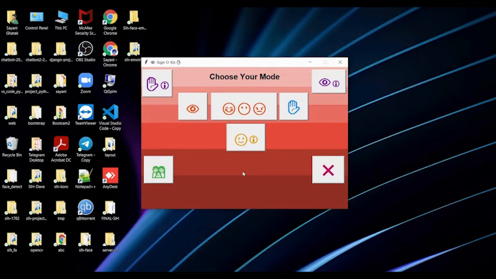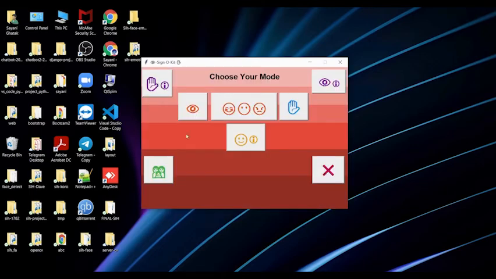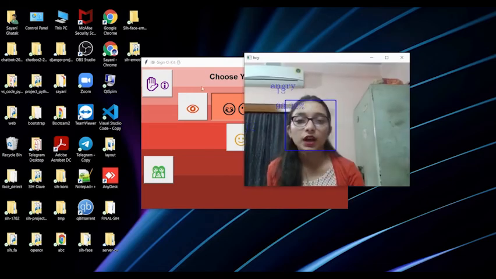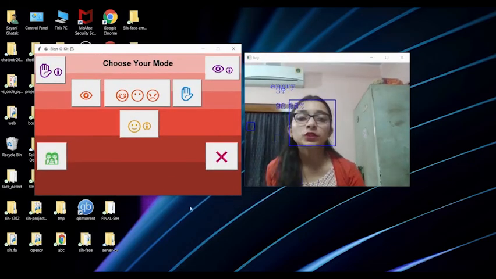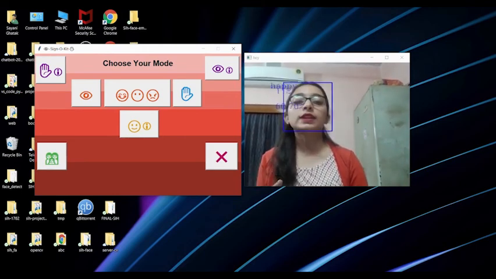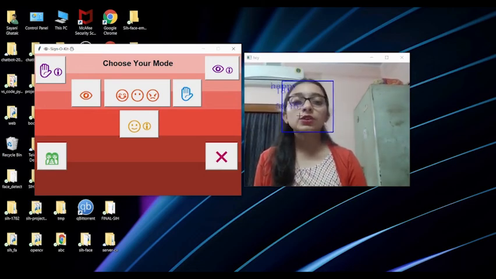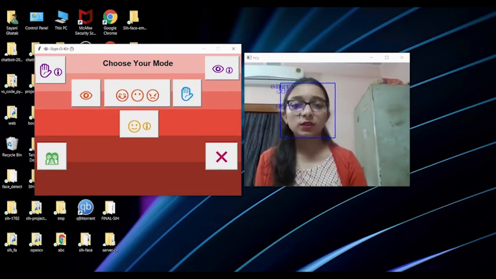Now I want to show our next work, emotion detection. If I hit this button, you can see all the emotion instructions present here: happy, angry, and sad. Let's see what happens with these emotions. I am pressing this button. The same kind of window will be opened here. Yeah, it's opening. Now you can see that beside the blue box, angry or happy is written here. That means it detects your face emotion.